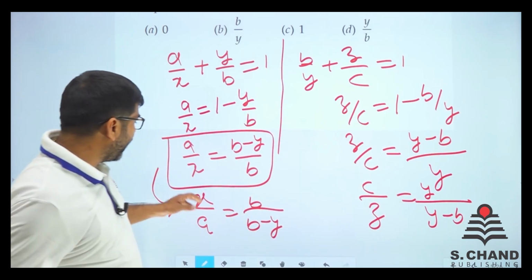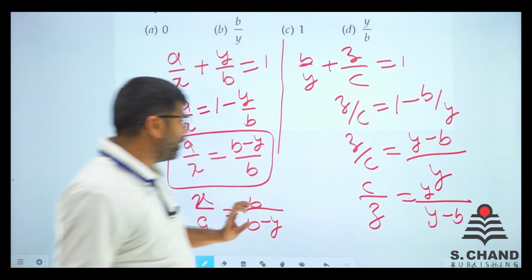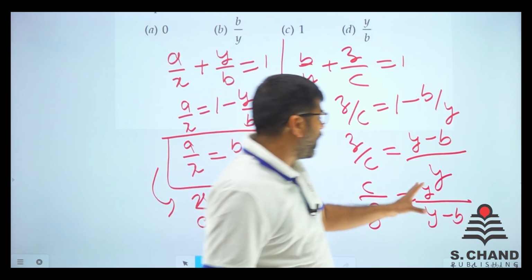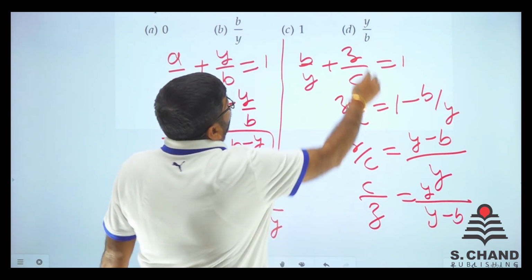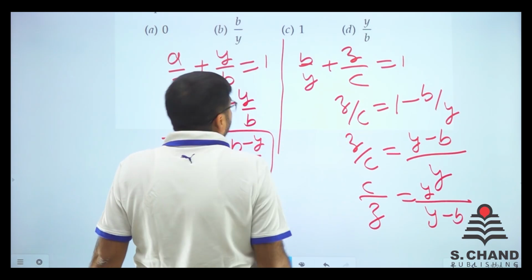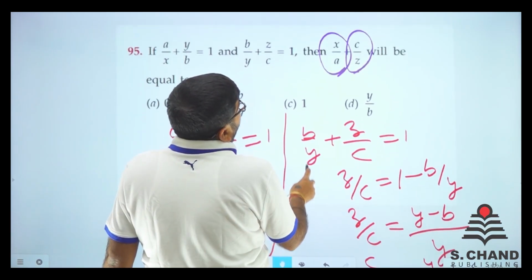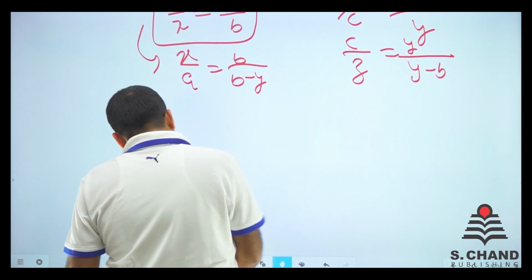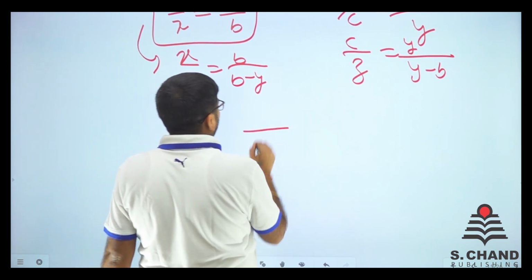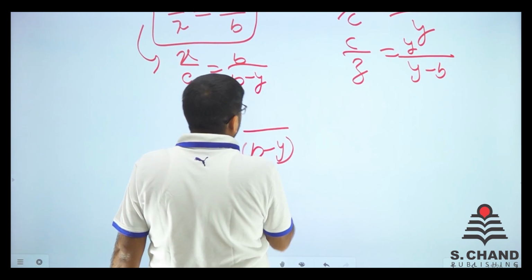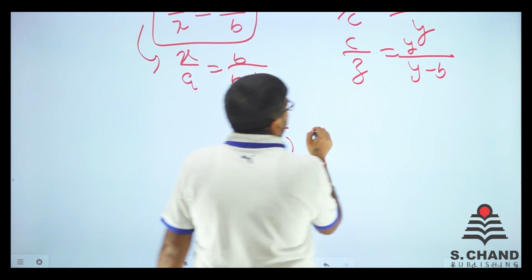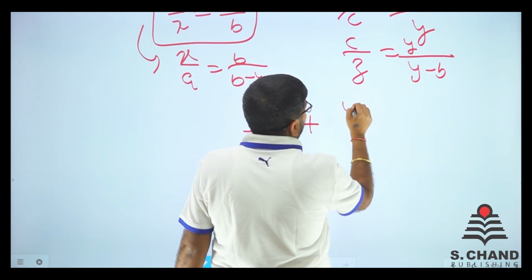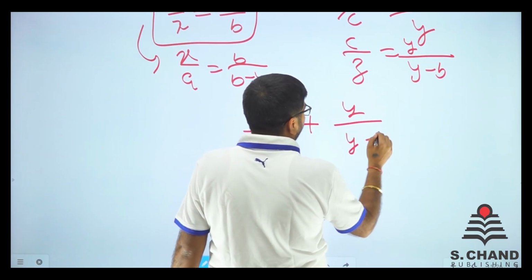So here we got X by A is equal to B divided by B minus Y, and C by Z is Y divided by Y minus B. So what do we need to find out? We need to find X by A plus C by Z. We need to add these two. So just add these two: B divided by B minus Y, and adding to this, Y divided by Y minus B.